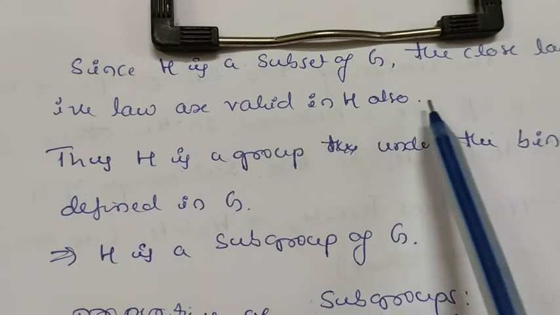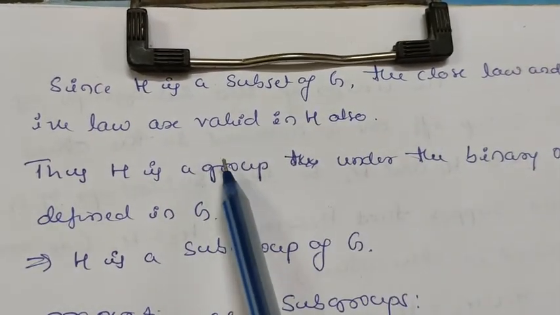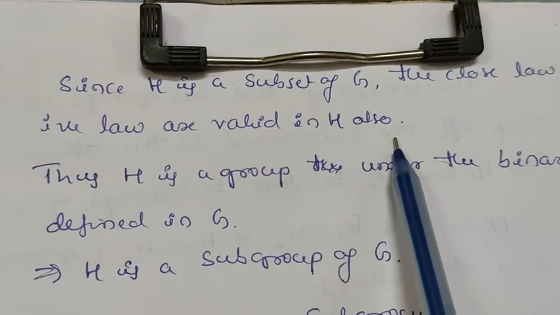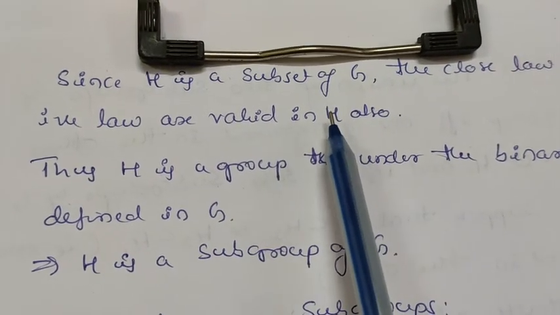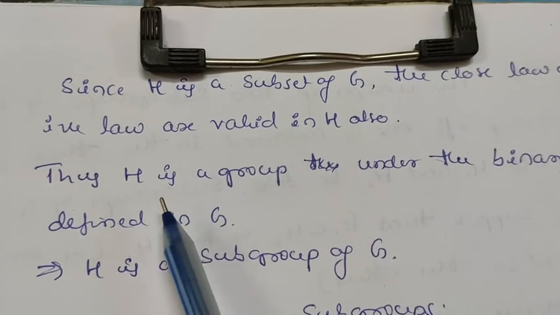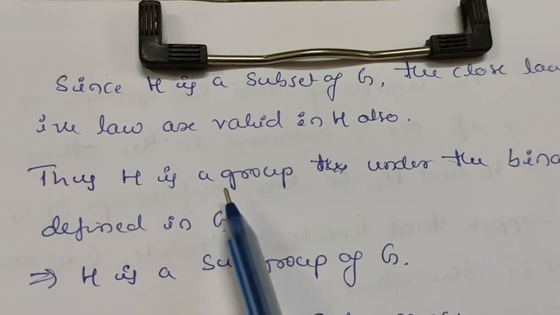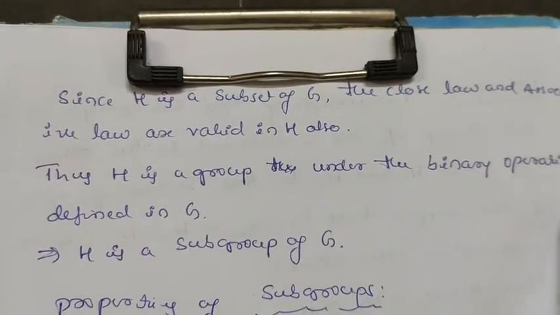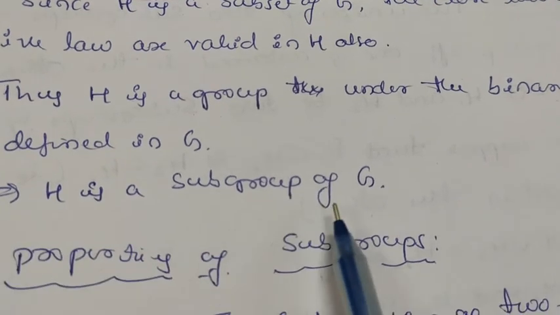Since H is a subgroup of G, the closure law and associative laws are satisfied in H also. So here H satisfies all four laws, that is closure and associative, and we have proved existence of inverse and existence of identity also. Thus H is a group under the binary operation defined in G. This implies here H is a subgroup of G.